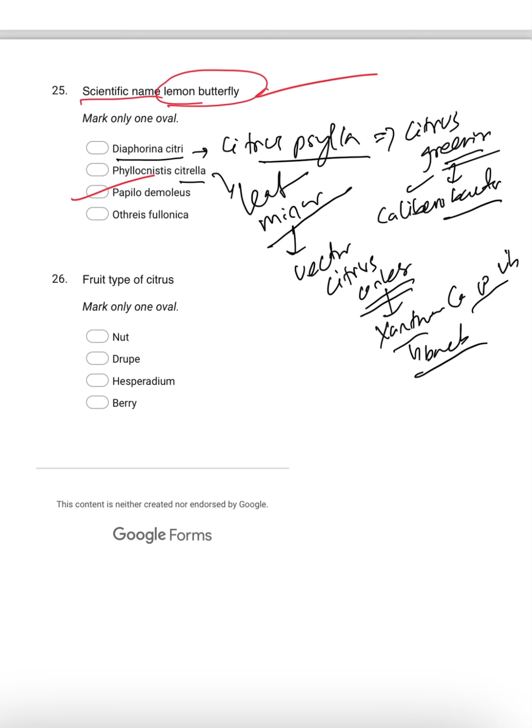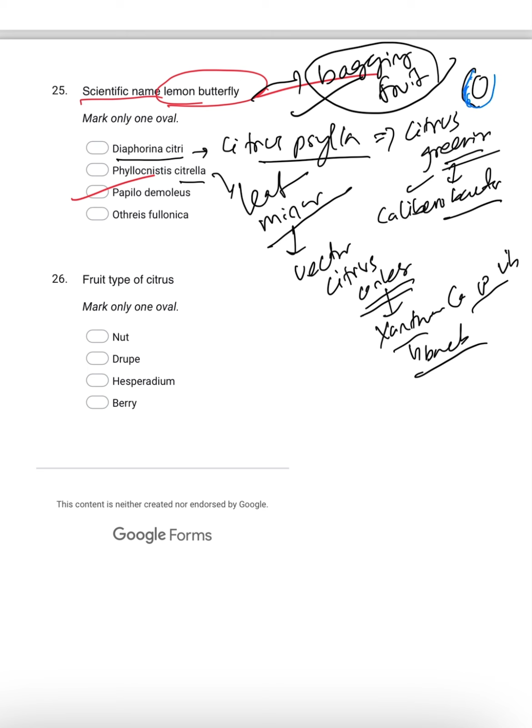Then coming to the lemon butterfly, Papilio demoleus, to control this we are bagging the fruit. We have to cover the fruit so that Papilio demoleus cannot affect the fruit part of the citrus.